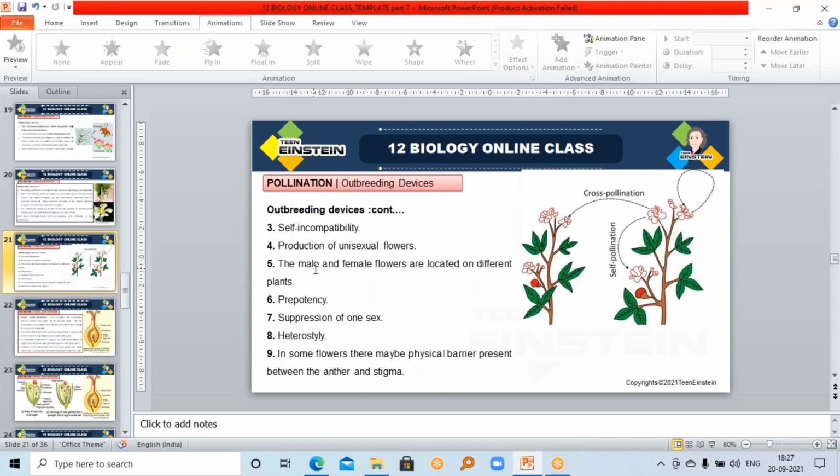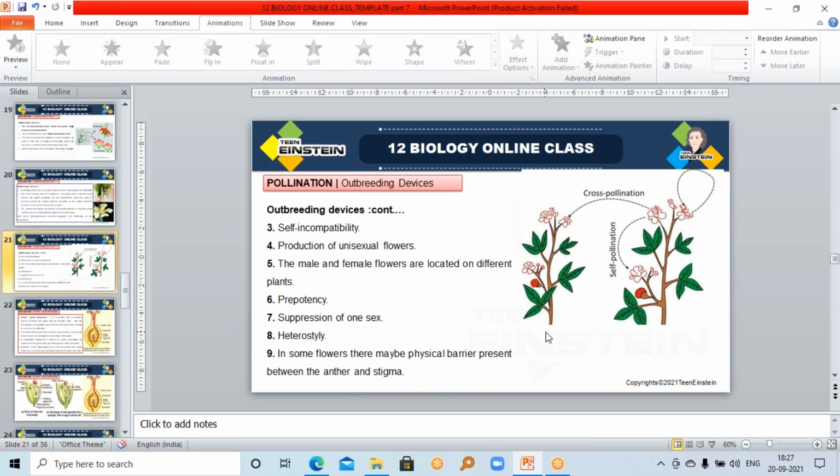For example, in papaya, there is no autogamy or geitonogamy. Geitonogamy means another flower on the same plant, but in papaya there is no self-pollination and no geitonogamy. On the male plant there is no female flower, and on the female plant there is no male flower. So male and female plants are different in papaya.